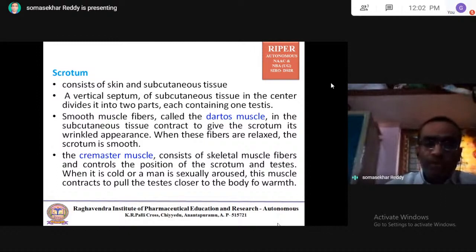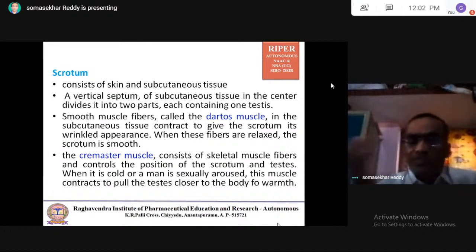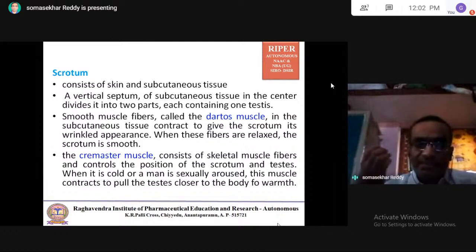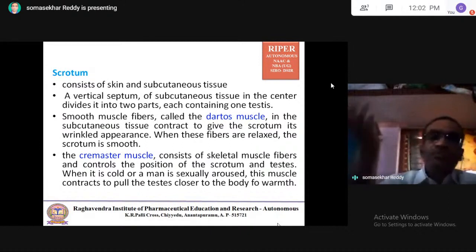When it is cold or a man is sexually aroused, this muscle contracts to pull the testis closer to the body for warmth. Okay, are you getting it?